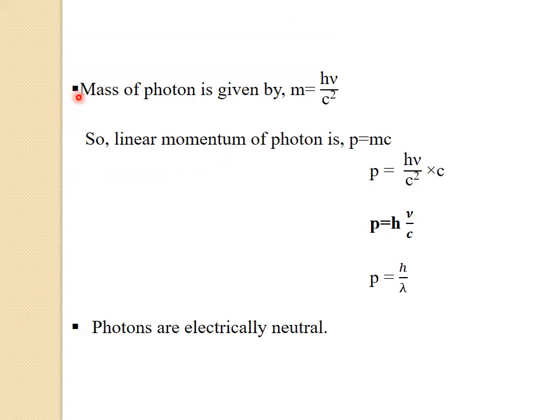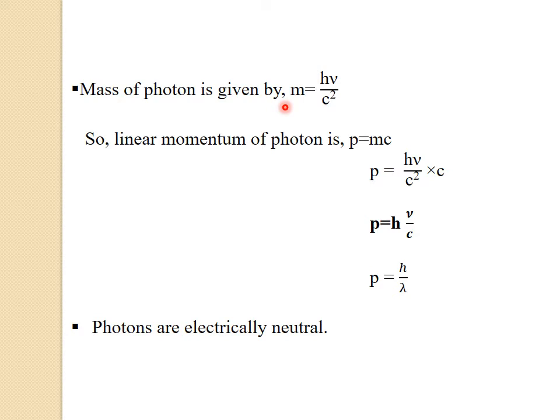Now let us move towards the fifth property of photon. Here the fifth property gives the equation of linear momentum of a photon. Now the mass of each photon emitted by a source of radiation is given by m equals h nu divided by c square. Here h is called Planck's constant, nu is called the frequency of incident radiation, and c is called the speed of light.